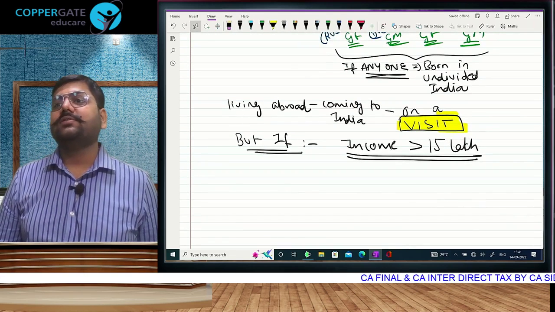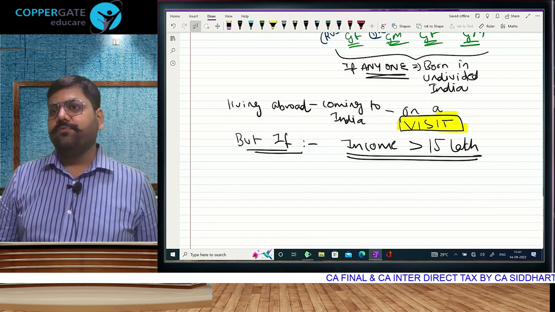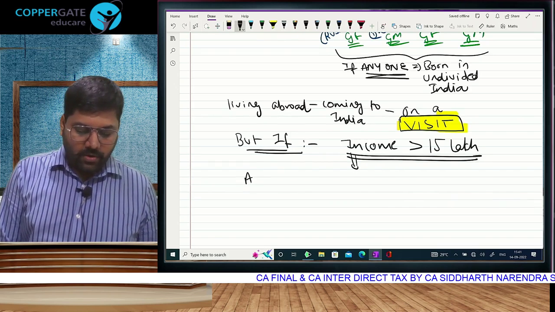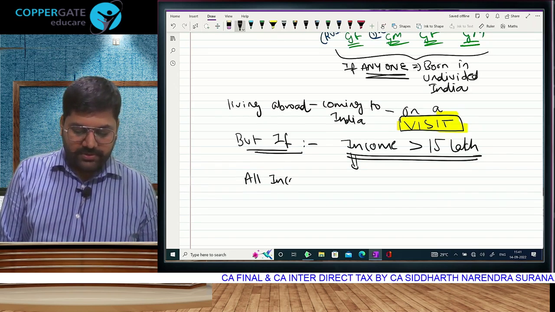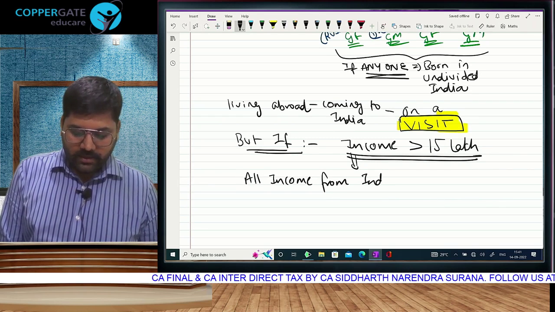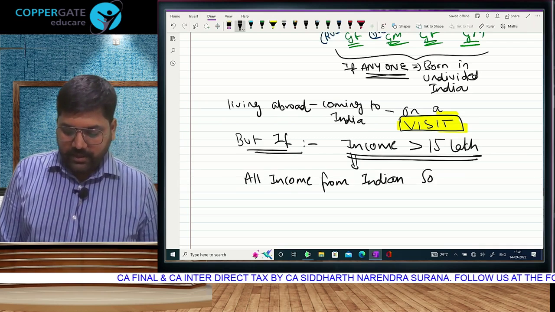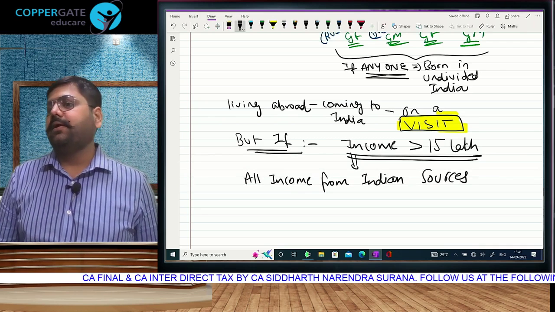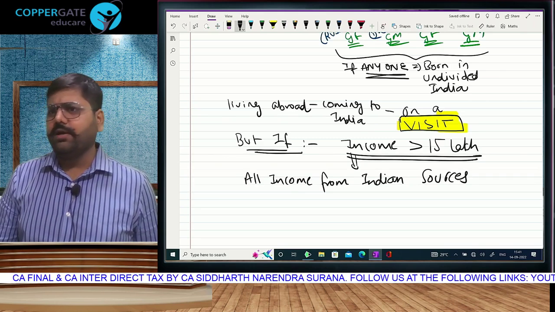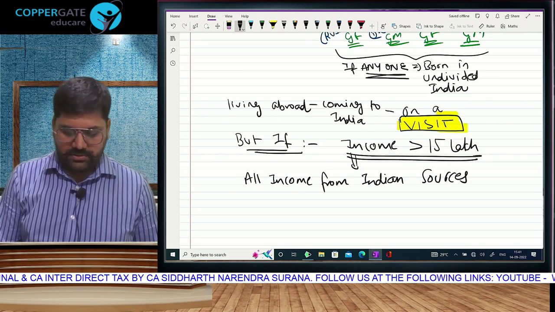If your income is more than 15 lakh, कौन सा income? All income from Indian sources. This we will take. मतलब इंडिया में you are earning rent, interest, anything, dividend, anything. All incomes are from Indian sources.